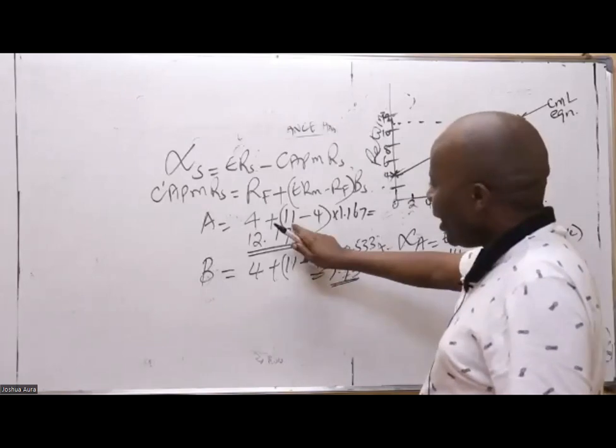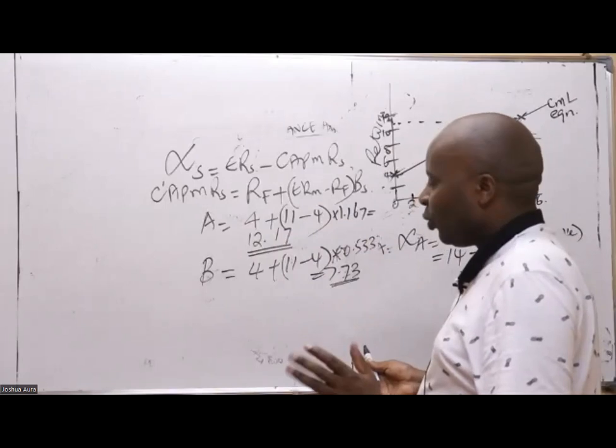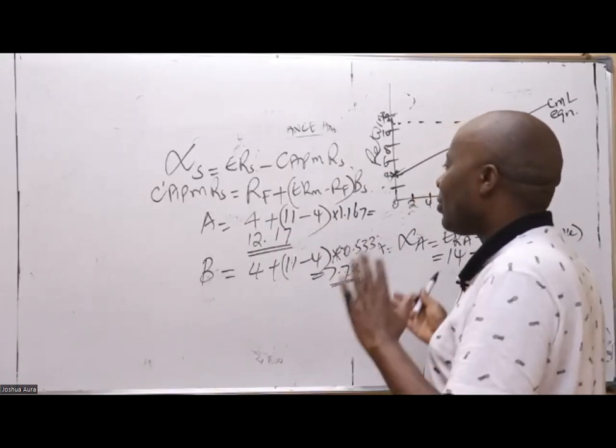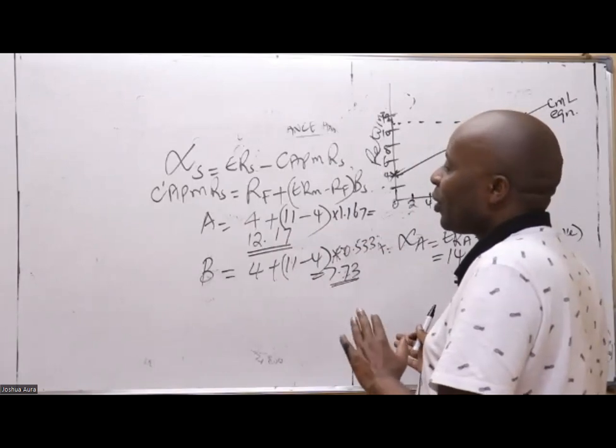Rachel, take 11 minus 4, because of BODMAS, brackets first. So 11 minus 4, you get 7. Then you say 7 times 1.167. Whatever you get, you then say plus 4.